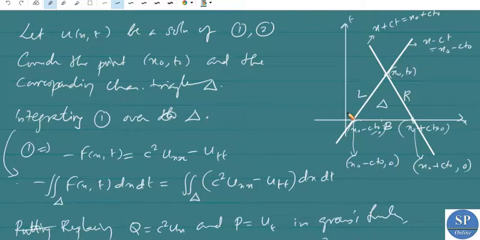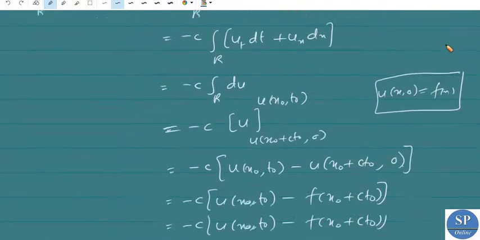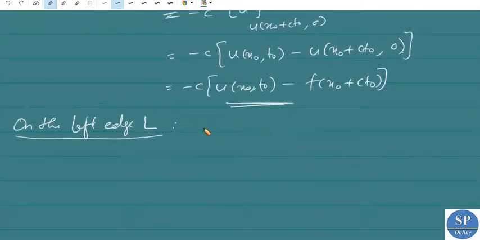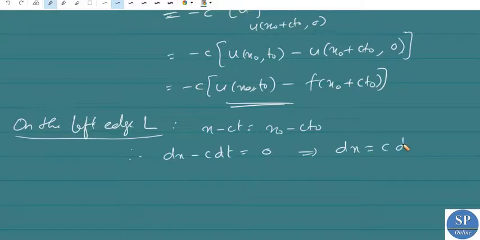This is the characteristic. So along r we have x minus ct equal to x naught minus ct naught. Differentiating, we get dx minus c dt equal to 0. So from this we get dx equal to c dt.